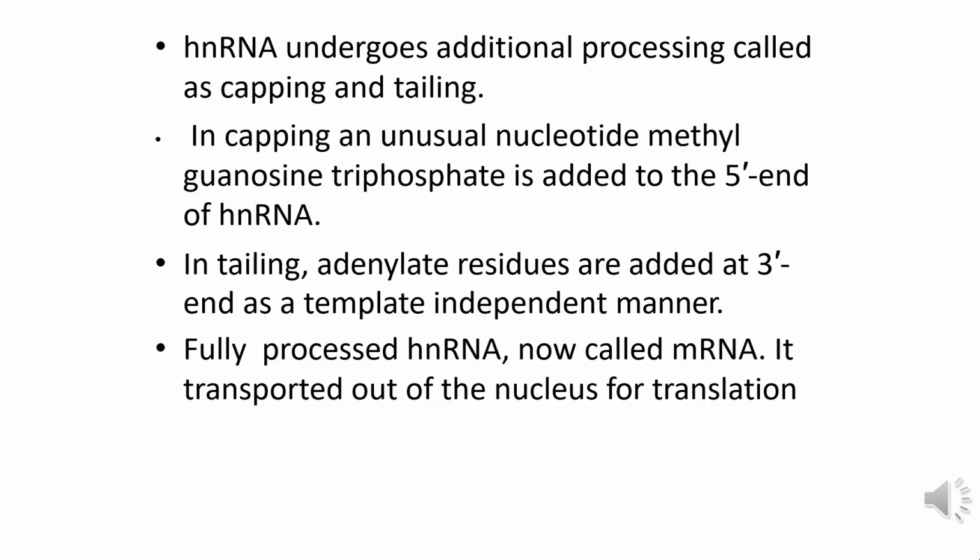Besides splicing, two other processes also take place in heterogeneous RNA, that is capping and tailing. In capping, the unusual nucleotide methyl guanosine triphosphate is added to the 5' end of heterogeneous RNA, and in tailing, adenylate residues are added at the 3' end in a template independent manner. Fully processed heterogeneous RNA, now called messenger RNA, is transported out of the nucleus for translation. About translation we'll study in the next lecture.